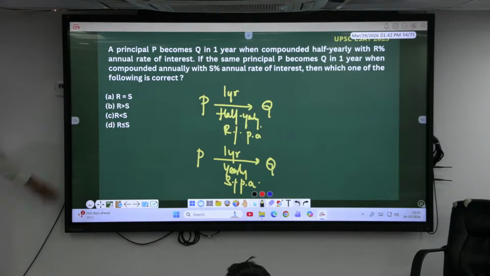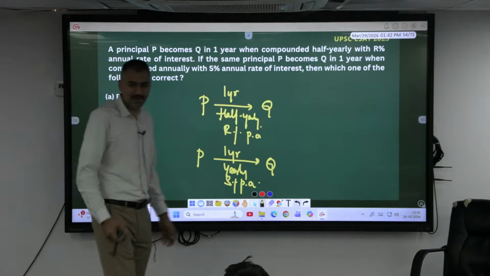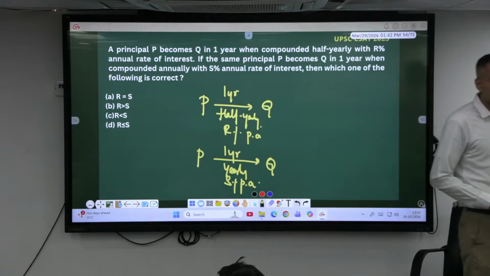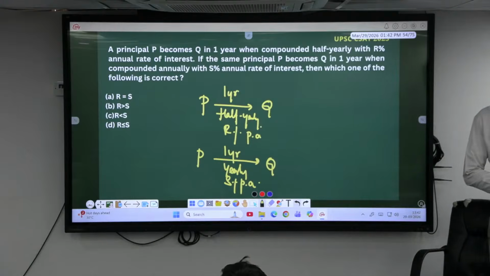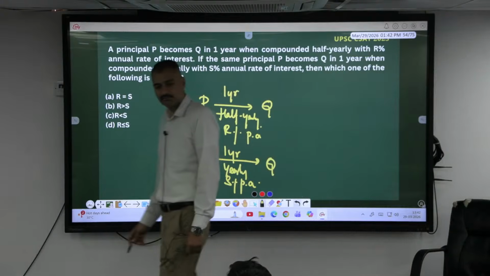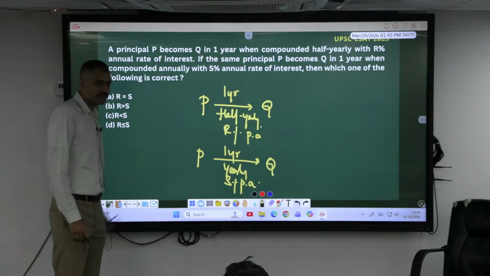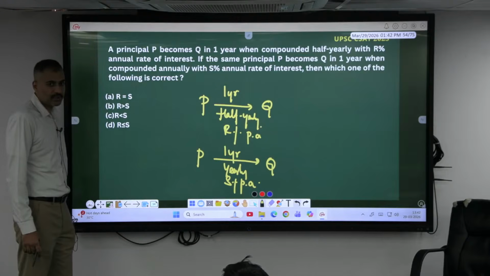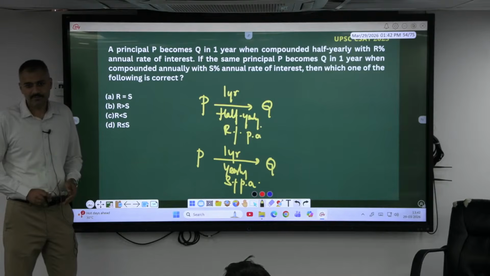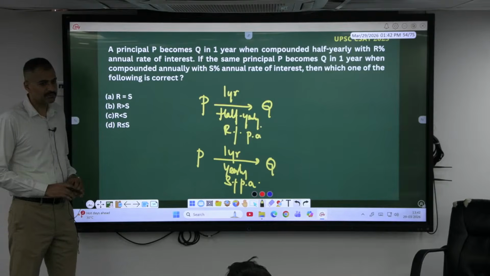Tell me, which of these is greater, S or R? Analyze it. I'll give you this as homework to think about. If you have understood the half yearly, then you can easily answer this one. S is greater? S is greater, sir? Don't just agree without thinking. How?